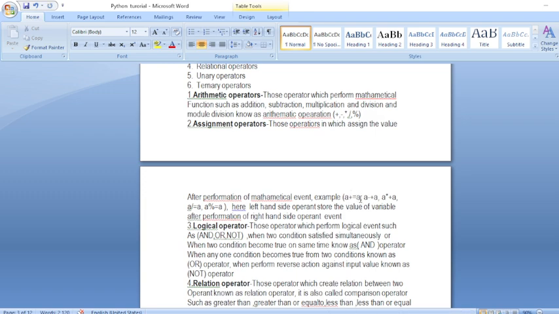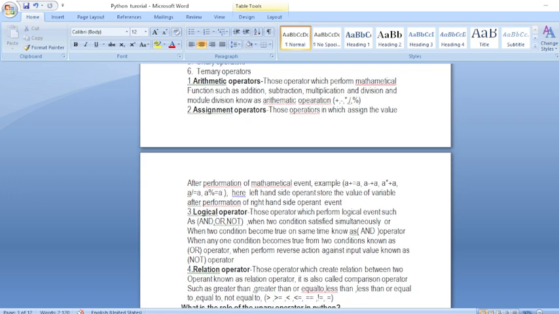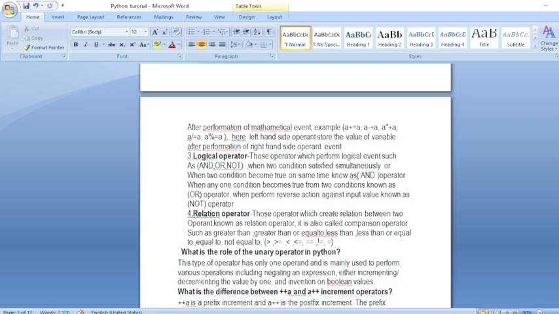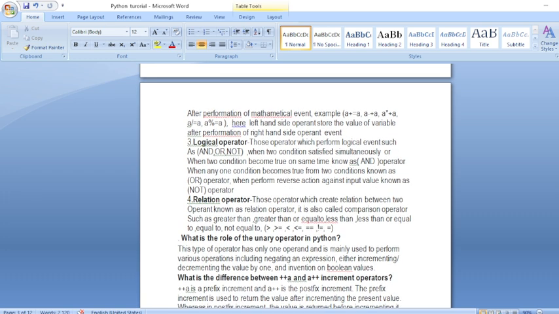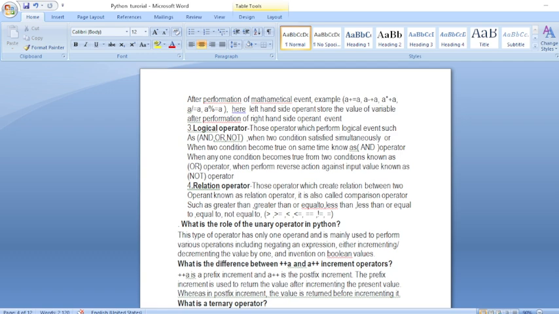Whether addition, subtraction or any operation is completed on the right hand side, the result is stored in the left hand side. Suppose a = 5: 5 is present on the right hand side and a is present on the left hand side. The right hand side value is stored in the left hand side. This is the assignment operator.